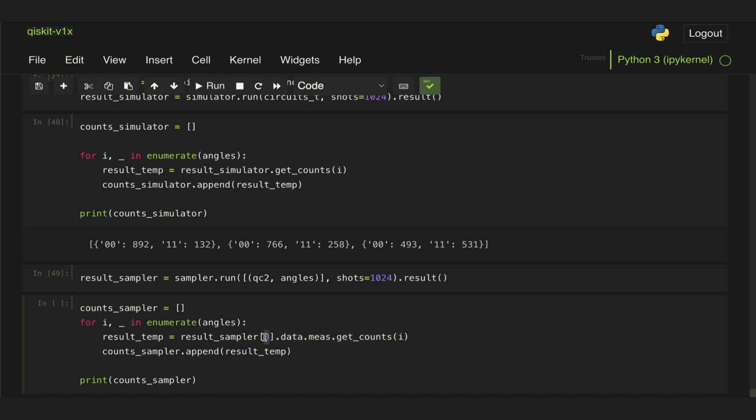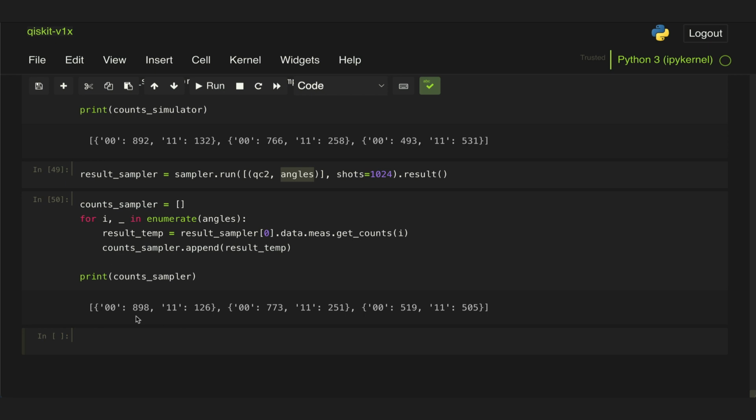Now I need to index the 0th element of our result, get this data attribute, then the name of the register, and then use this get_counts with the number of the circuit corresponding to the angle that we have assigned. So I'm just iterating over the 3 possible angles and appending that to a list. And if I run that, then I can get my 3 separate results.